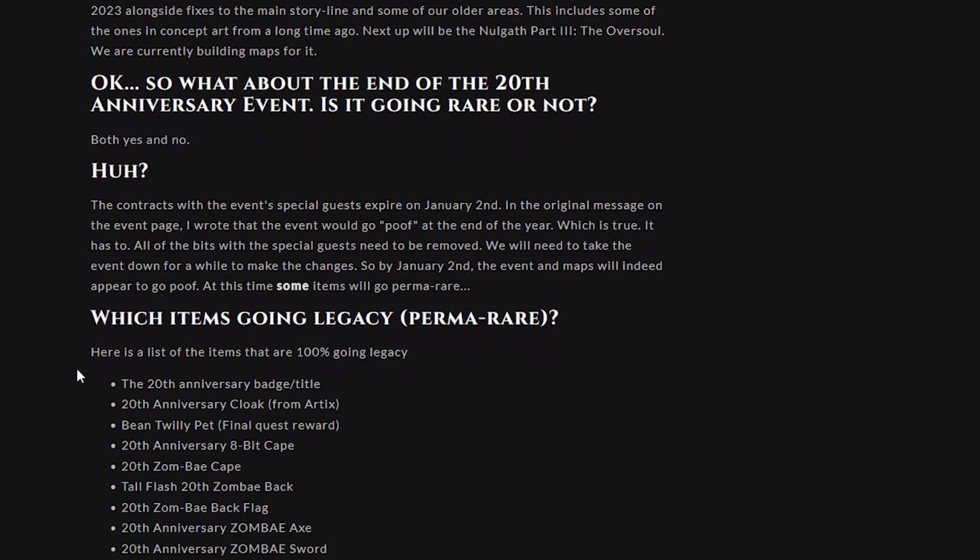A lot of people thought that meant the maps would be gone for good, which is not the way Artix intended it. They wanted the maps to stay in the game, but just not the people they have the contracts with. So all of the maps are going to be removed and edited so that the NPCs that are currently there, George Lowe and Elvira and all the ones that the contracts have ended with,